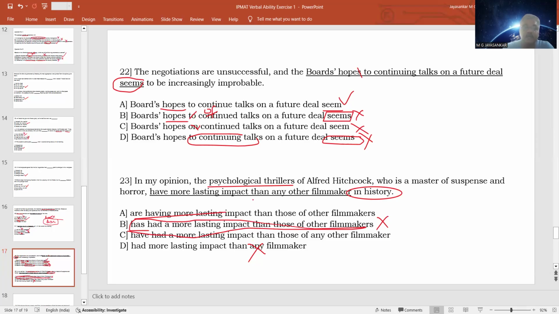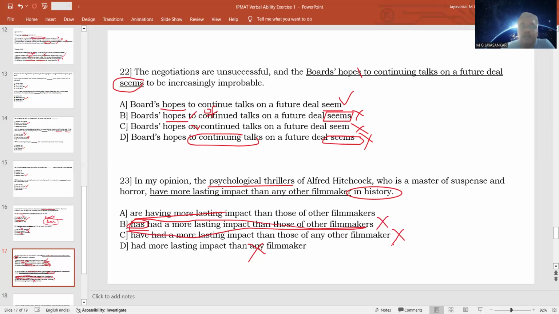And one more problem is here. The psychological thrillers has had is wrong because it should be have had. When the subject is plural, you cannot have a singular form of the verb. It should be plural. So that is one more reason for this to be wrong. Option C, have had a more lasting impact. Again, the same problem. It is only talking about the past.